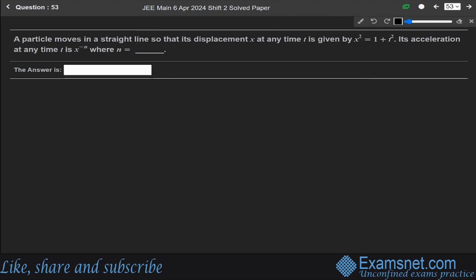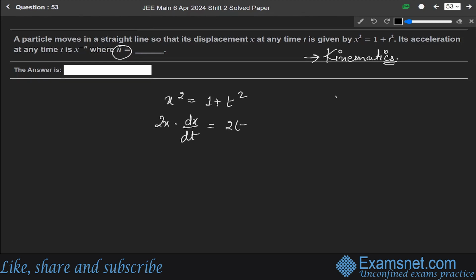A particle moves in a straight line so that its displacement x at any time t is given by x square is equal to 1 plus t square. Its acceleration at any time t is x to the power minus n, where we have to find the value of this n. So this question is from the chapter of kinematics. We are given x square is equal to 1 plus t square. So differentiating it, we get 2x dx over dt is equal to 2t.